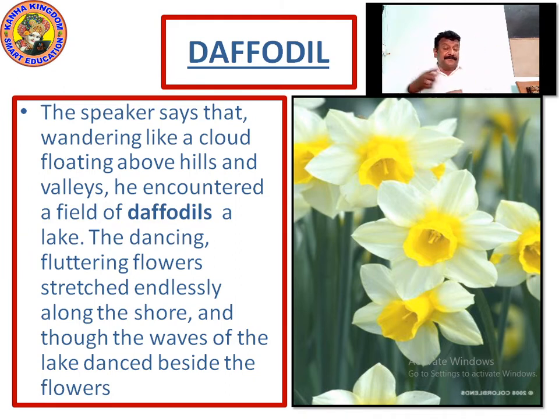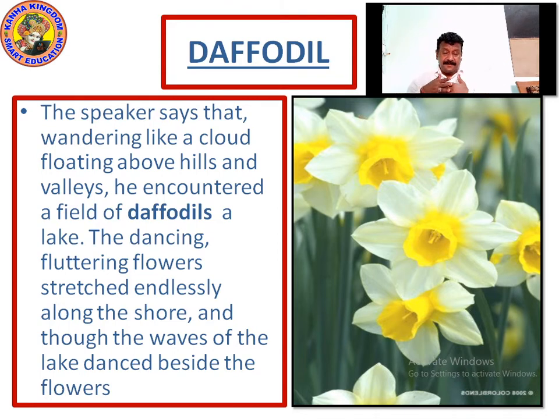He encountered a field. Encountered means he saw a field. He saw a field of daffodils, a lake. The dancing, fluttering flowers, stretched endlessly.